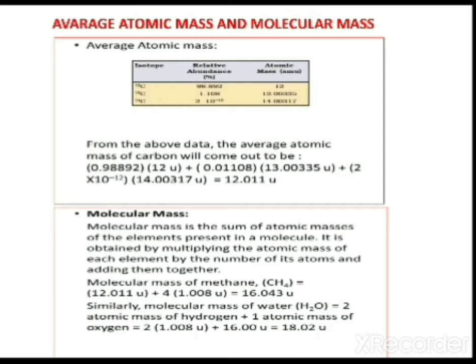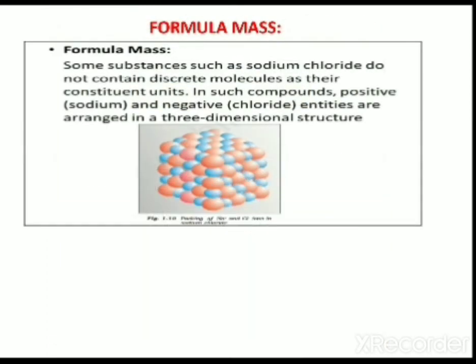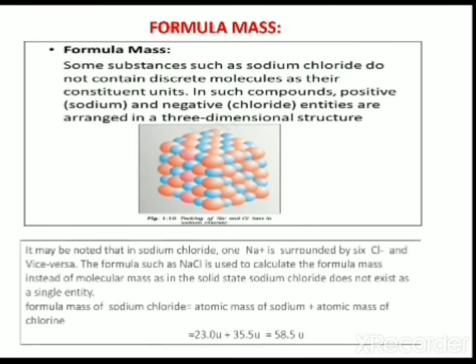Again, you calculate for other compounds. Formula mass is the same as the molecular mass of compounds. Here, some substances such as sodium chloride do not contain discrete molecules as their constituent units. In such compounds, positive sodium ions (cations) and negative chloride ions (anions) are arranged in a 3-dimensional structure.